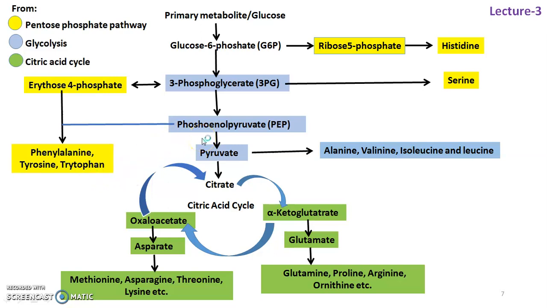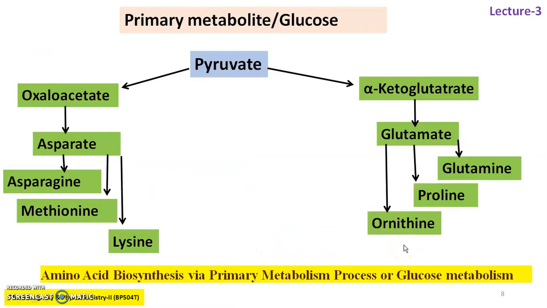At the same time, this phosphoenol pyruvate gives pyruvate, which enters the citric acid cycle, which forms alpha ketoglutarate and oxaloacetate. Alpha ketoglutarate with transamination gives glutamate, and glutamate further gives rise to the formation of aliphatic amino acids. In the same way, oxaloacetate under transamination yields aspartate, and then aspartate yields methionine and asparagine. So these are the two pathways which take place simultaneously through glucose metabolism, from alpha ketoglutarate and oxaloacetate, to form the respective types of aliphatic amino acids.